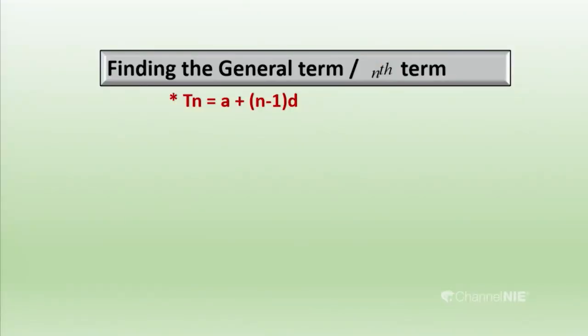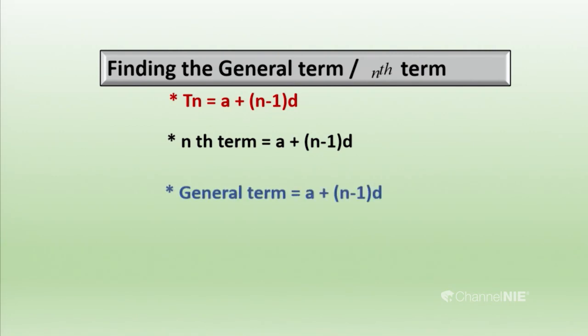Before that, I want to emphasize what we have learned. Tn equals a plus (n minus 1)d. That is the general term. We can represent it as the nth term, so the nth term is a plus (n minus 1)d, and we can also call it the general term. Using those methods, we can represent a plus (n minus 1)d. You should remember this well. If you know this one well, you can apply it to the questions for the sums.